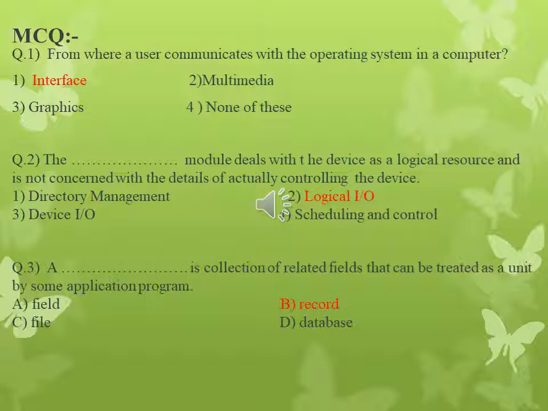Question number 3. A dash dash dash is a collection of related fields that can be treated as a unit by some application programs. Option A is field, option B is record, option C is file, option D is database.